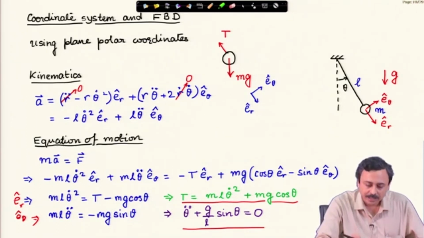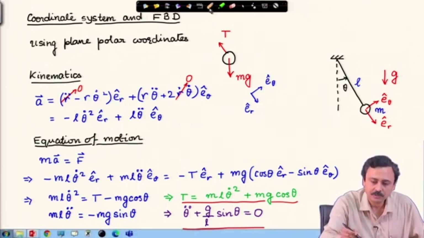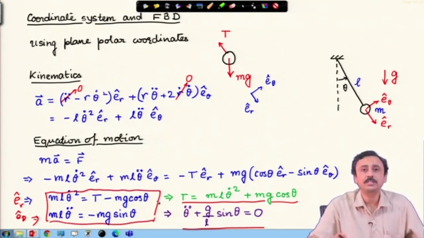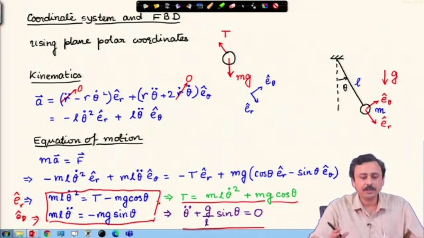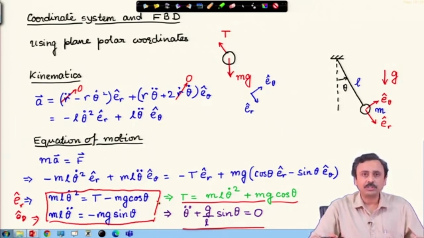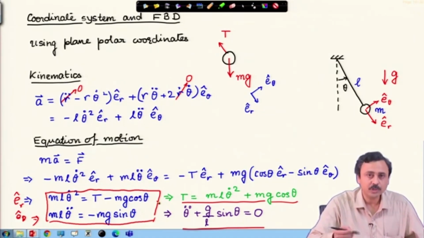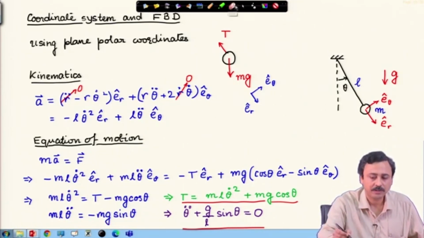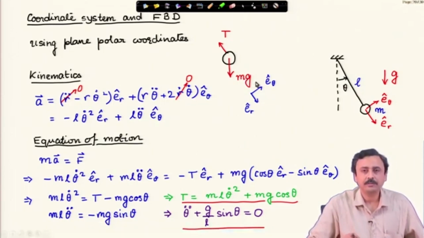What we had, the unknowns in these 2 equations of motion, if you notice, so these are the equations that we have obtained. There were 2 unknowns, theta and T, and we had 2 equations, so we can solve. T is a part of the solution, the force is a part of the solution in Newtonian dynamics. Equation of motion, of course, we have derived, but the internal forces are also part of the solution in Newtonian dynamics.